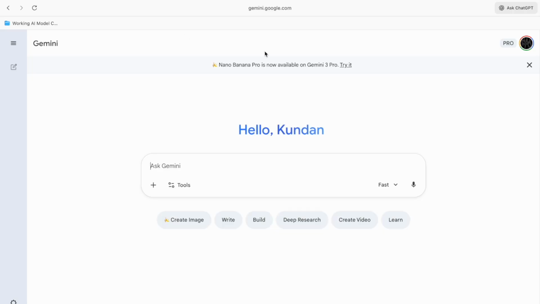As you can see, I have the Pro version. There are two options: fast and thinking with Pro. Thinking is for complex topics, which is something we don't need. So go fast. And in the tools, there's an option like guided learning. We're gonna use that. Okay, act as a professional. That's something I learned from prompt engineering. I'm not sure how accurate it will be, but let's try.